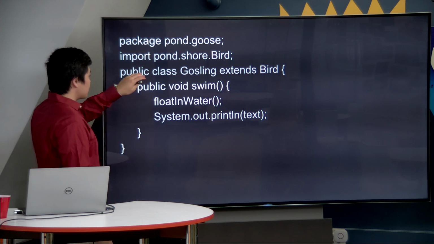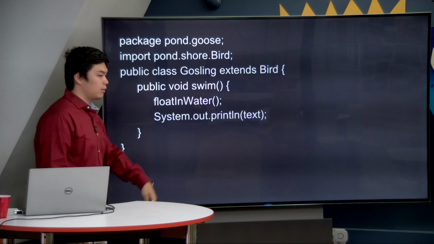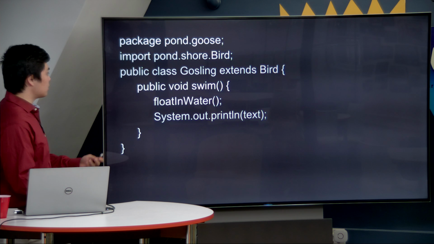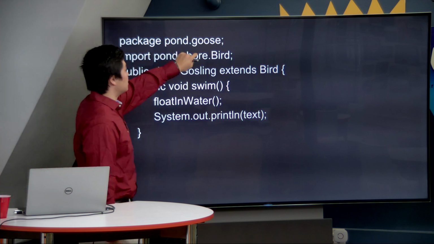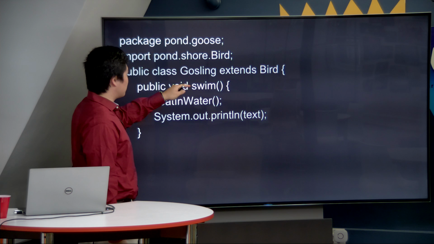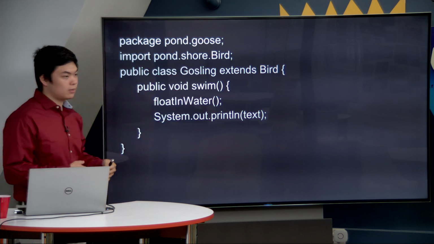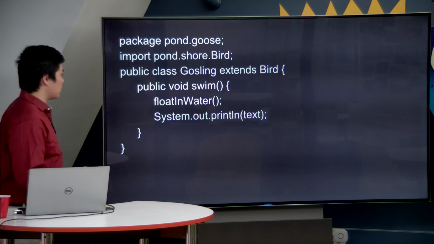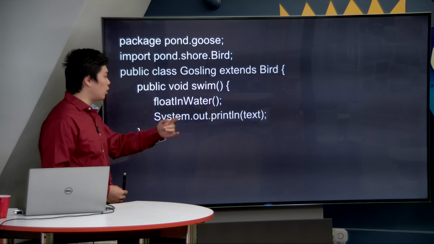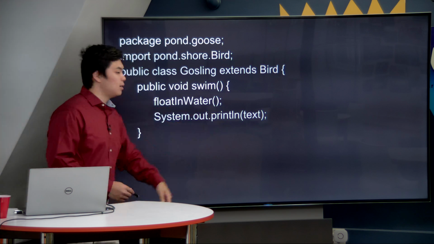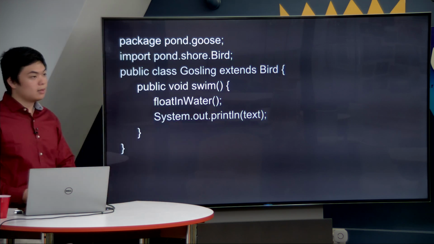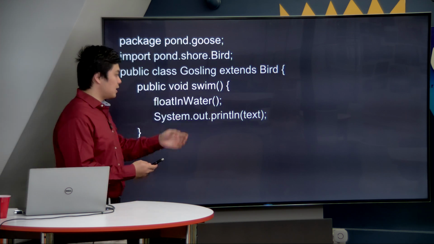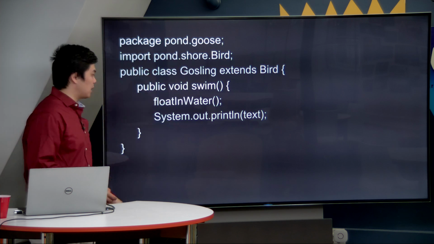So let's look at a second class called gooseling. Gooseling extends bird because it is a child class of bird. Gooselings are all birds, and therefore, even though it is in a different package, it is still a child class of bird, and it imports the functionality of bird through the import statement. Now below, gooseling has a method where it tries to swim. Notice here that we're able to call the float in water method and also print out the text without even creating a bird object. That is because we are a child class, and because it is protected access, we can access it as a child class even if we're not in the same package.